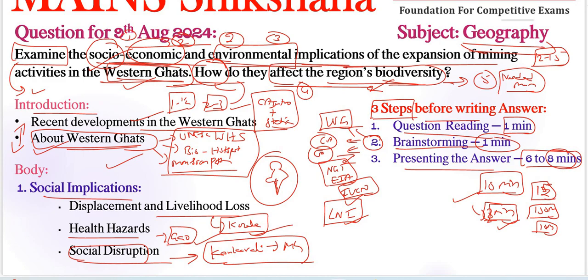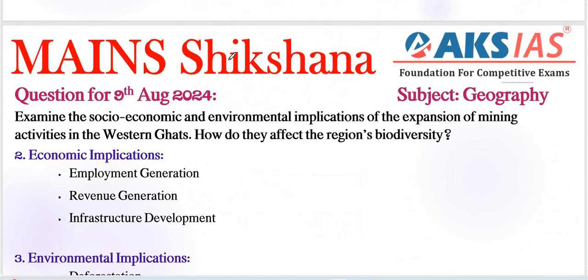Next thing, we can write only 3 points for these keywords, because there are a number of keywords and we need to address all of them. Next, economic implications. Here, the second important keyword: employment generation, revenue generation, and infrastructure development are the important economic implications. Coming to employment generation, here we can include one example. In Tamil Nadu, the mining sector has created job opportunities for local residents, especially providing employment in the extraction and processing of minerals like limestone and bauxite, which supports the local economy. That is also very good.